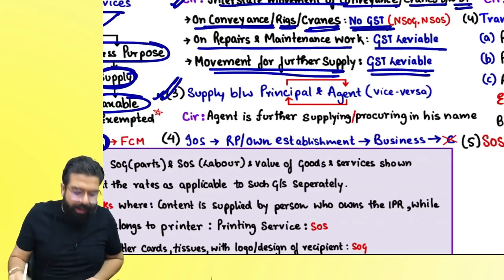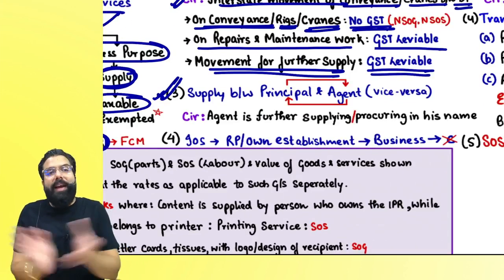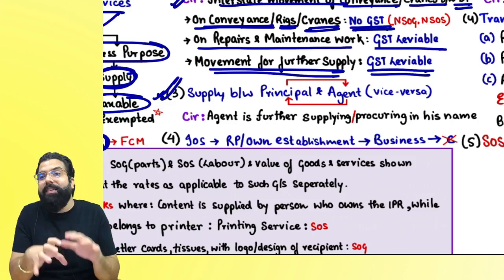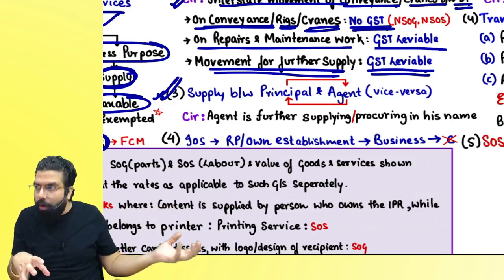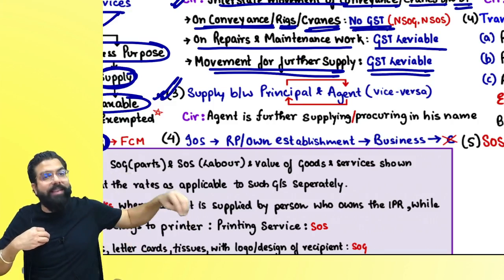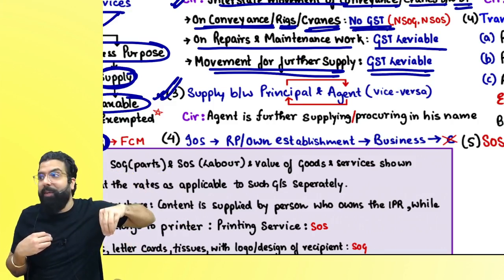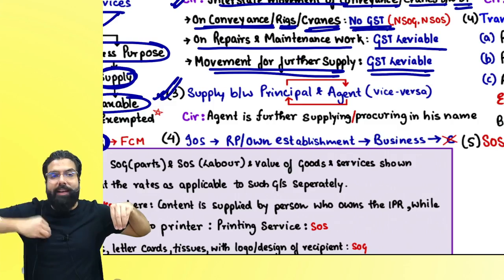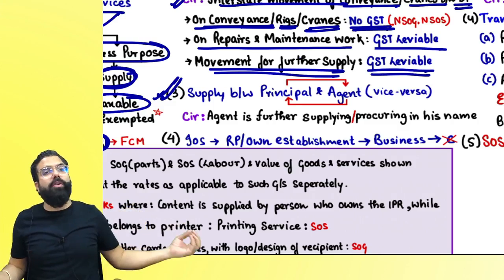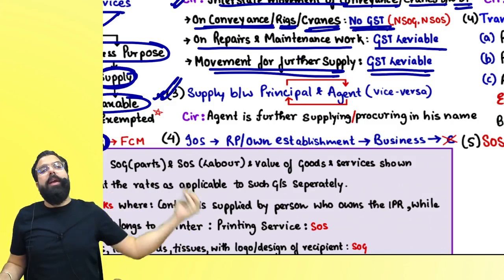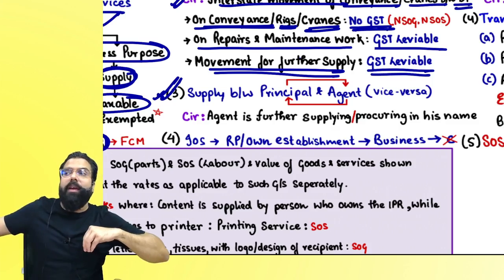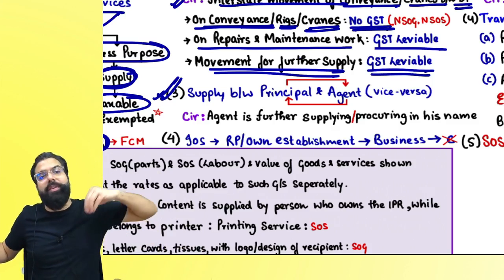The next one over here is supply between principal and agent. Who is this agent? This agent is not a broker. He is a consignment agent or a procuring agent. So if I send the goods to my agent and the agent sells in his name, then my sending the goods to the agent is a supply even without consideration. I told this agent to go ahead and buy the goods from an outsider. He bought the goods in his name and then sent them to me. Sending to me will be a supply because the invoice was in his name.